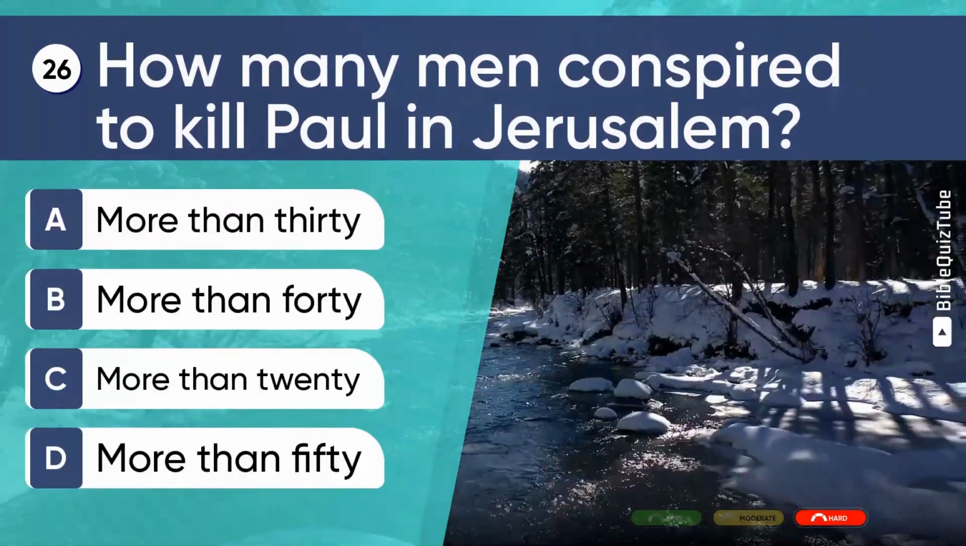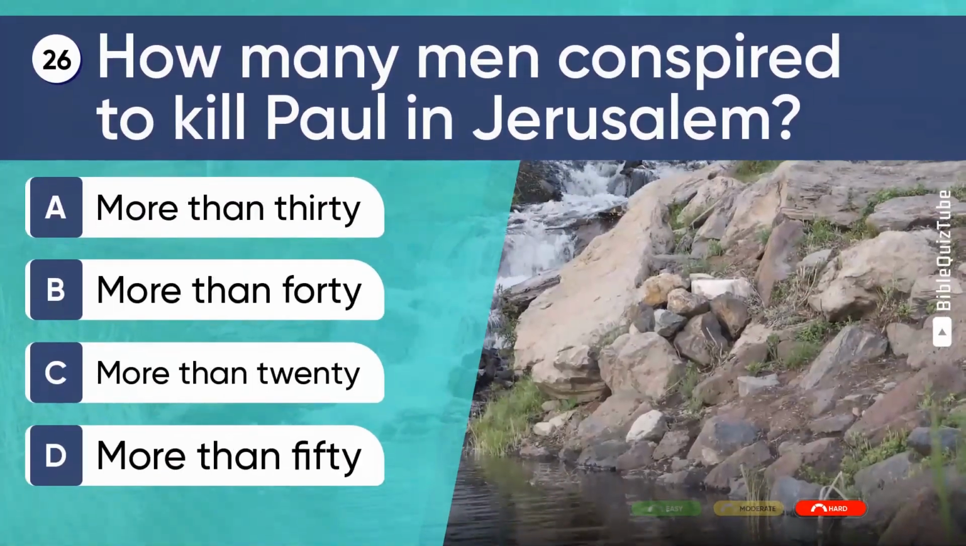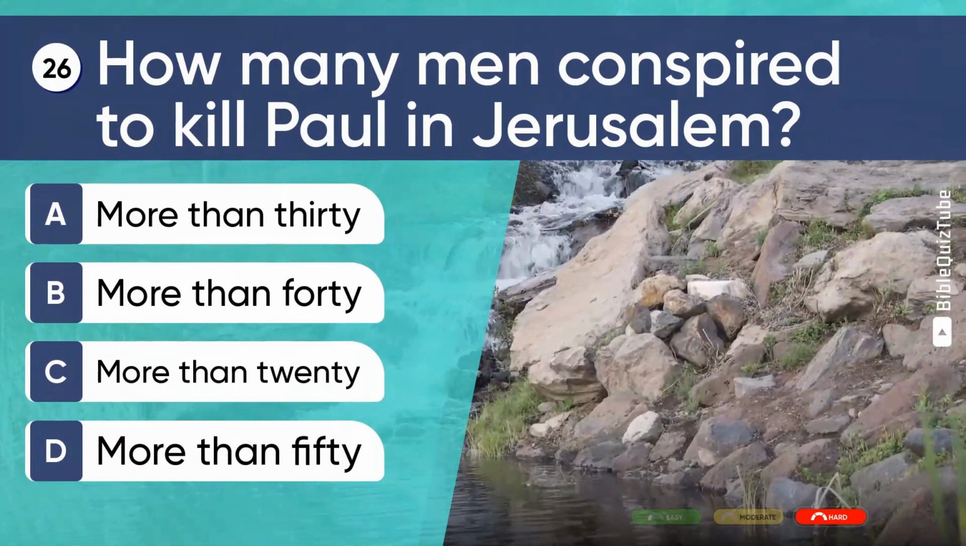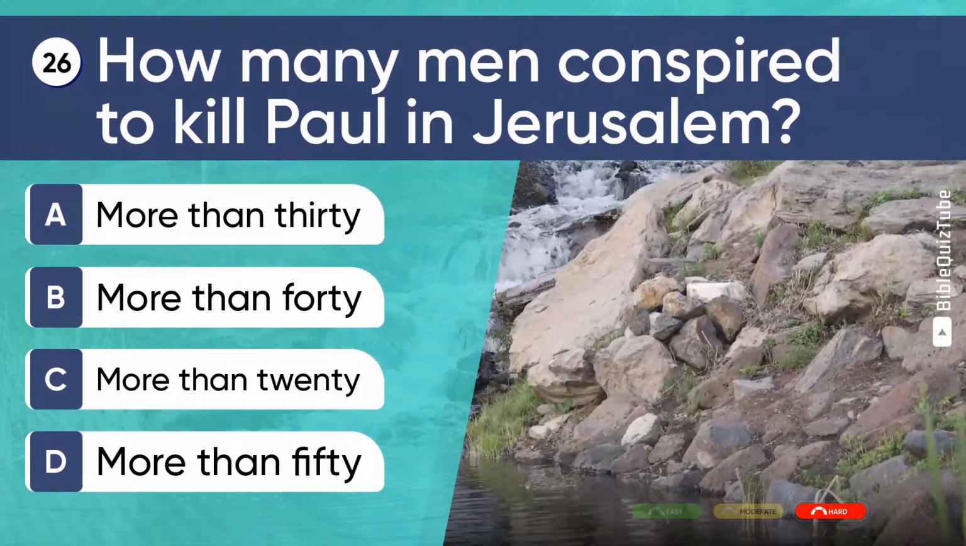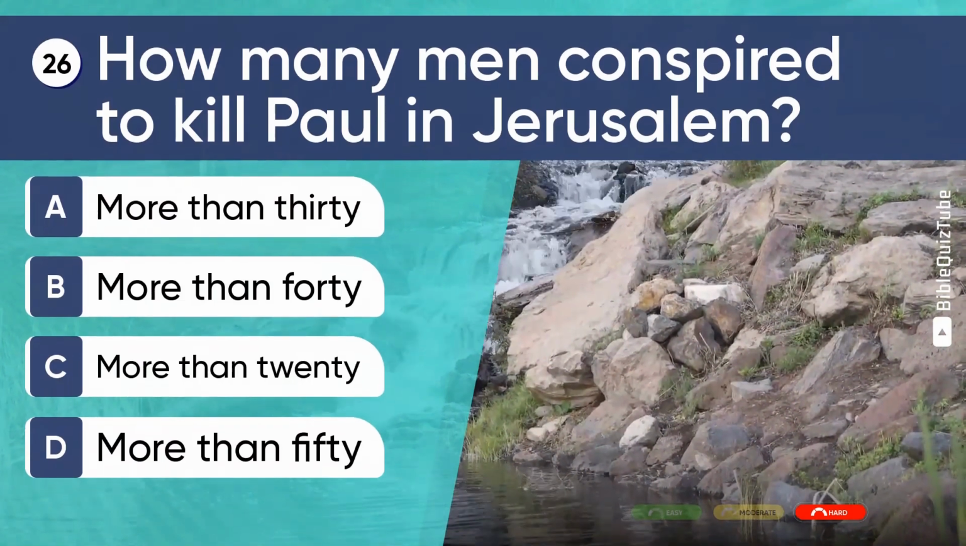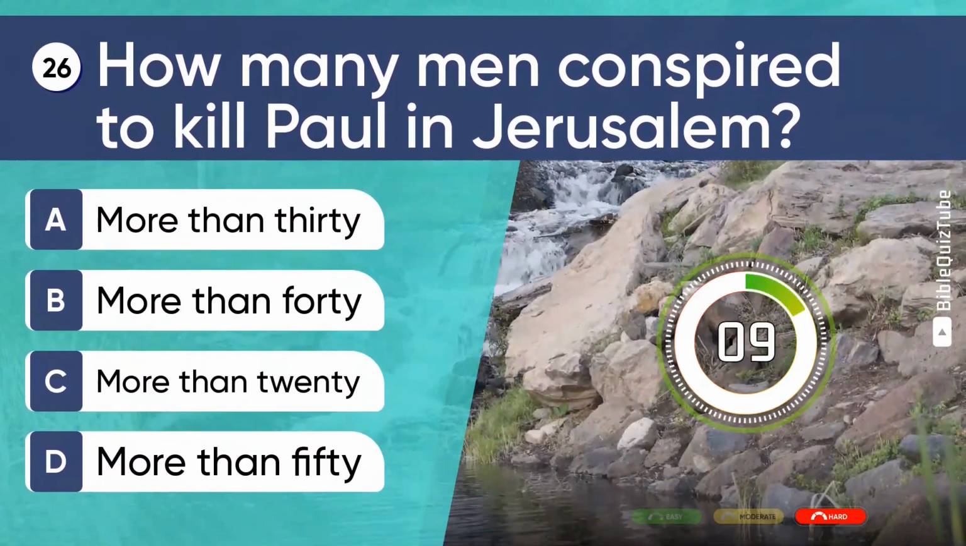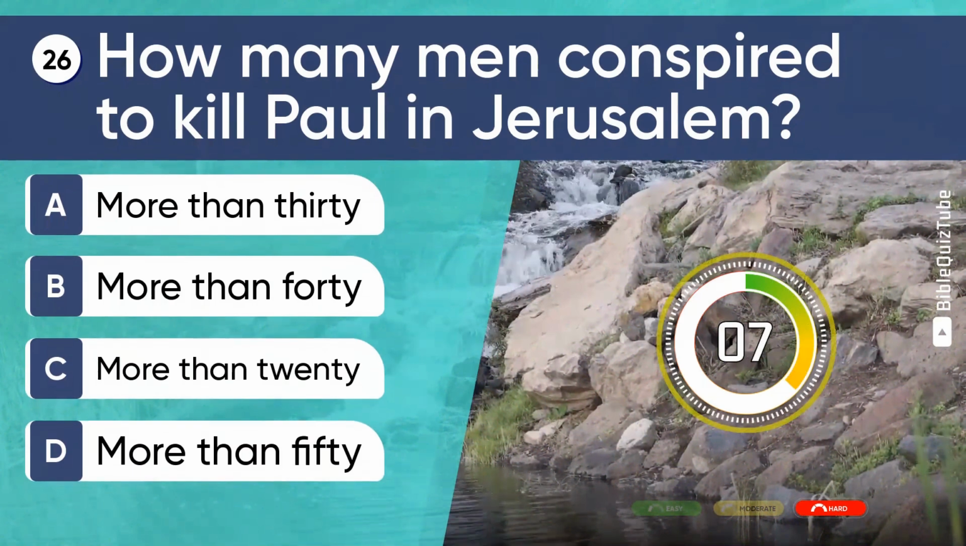Question 26. How many men conspired to kill Paul in Jerusalem? A. More than 30. B. More than 40. C. More than 20. D. More than 50.